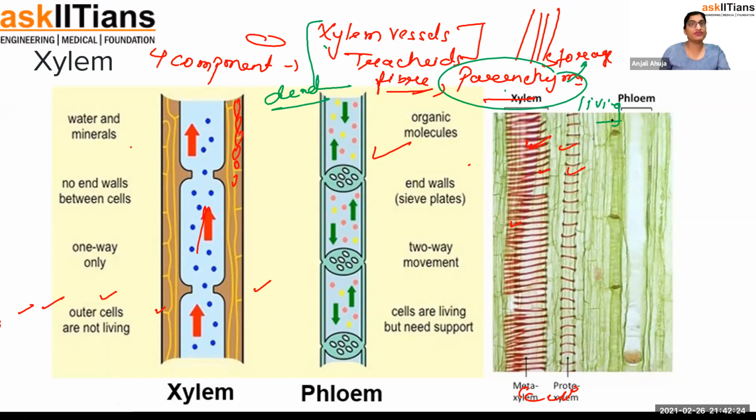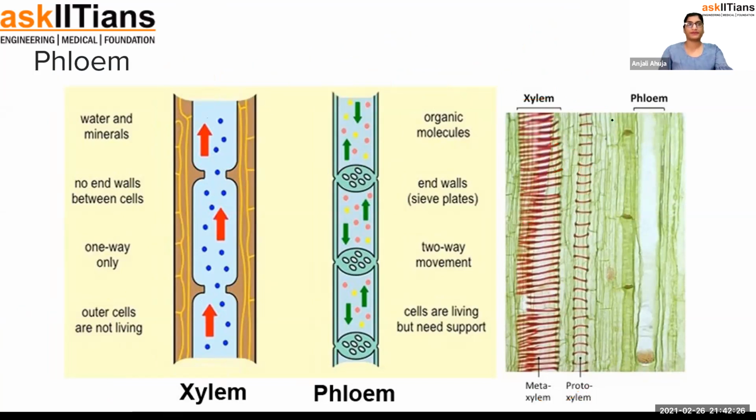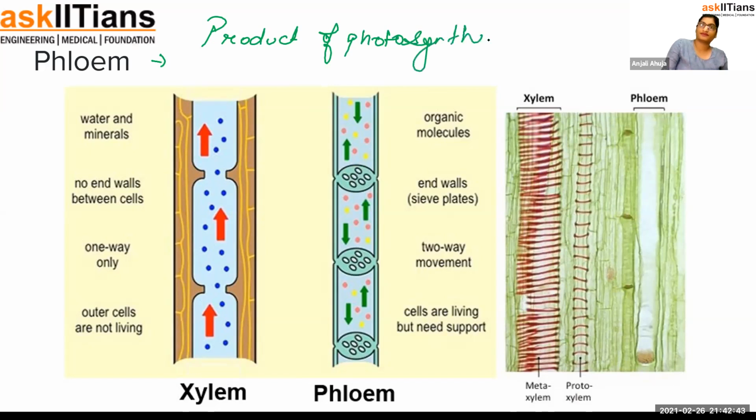Now I will give you information about the phloem. Phloem is helping in the transport of food. What do you mean by the term food? Food means product of photosynthesis. The storage form. Normally it is sucrose, but later on this is converted into starch. They both are type of sugars. Sugar means carbohydrate. Is that clear?